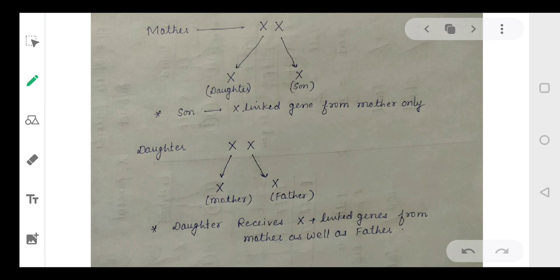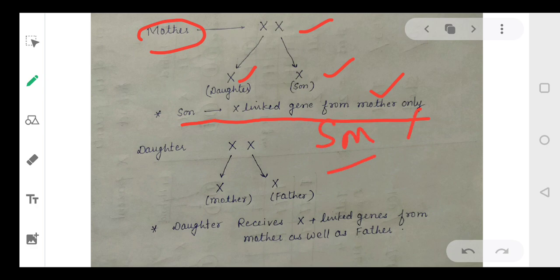Second case, see, suppose we have the mother. The mother has XX chromosomes, so she will give X to the daughter and X to the son. So in the mother's case, the mother will give X genes to the son. In case the son is XY, X will always come from the mother and Y will always come from the father. Okay, X will always come from the mother and Y will always come from the father, right?